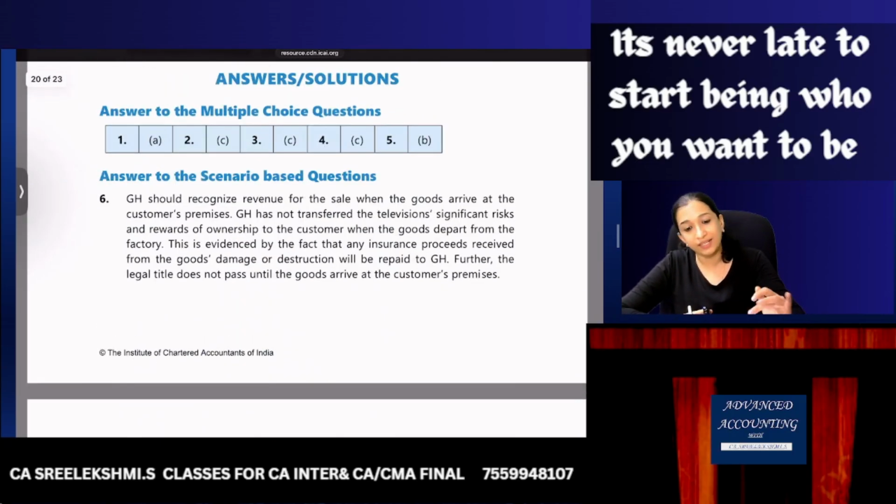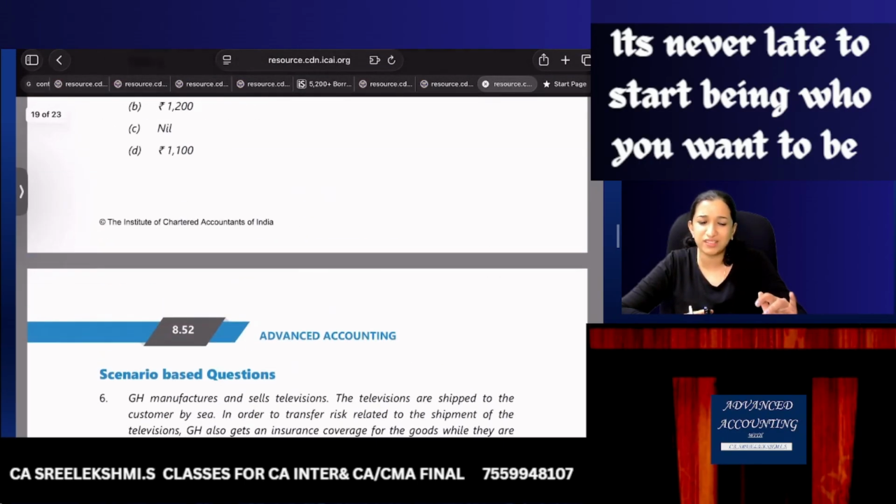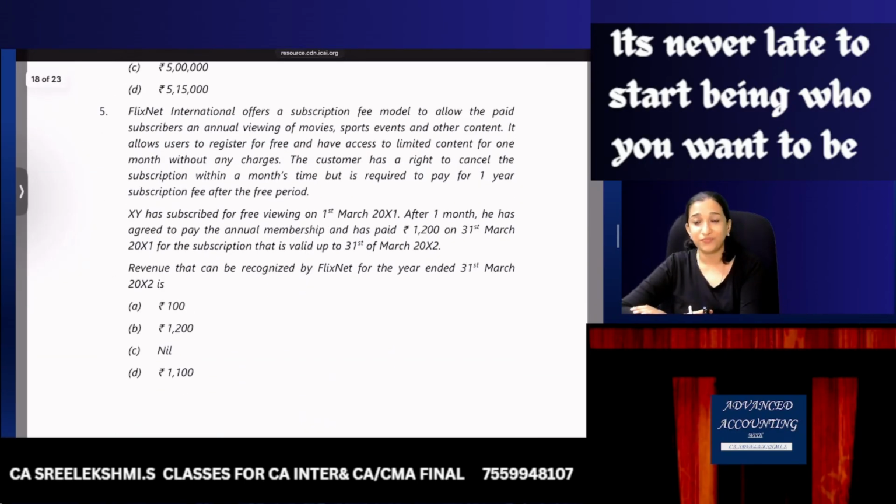Option B. The 1200 relates to the next year. He paid only on 31st March, and that is for April to 31st March 2012 of the next year. So they will recognize it as bank to advance, and next year advance to revenue. Bank to advance, advance to revenue. Yes.